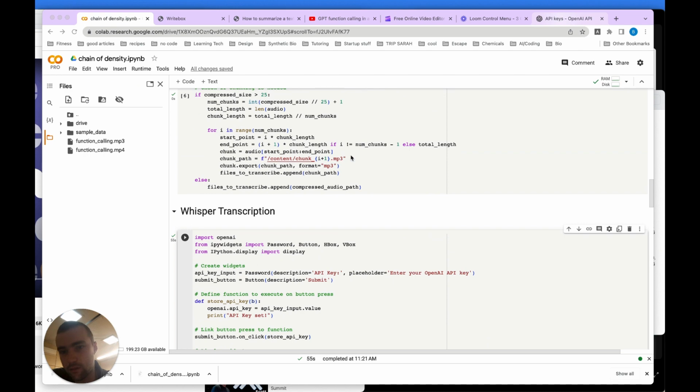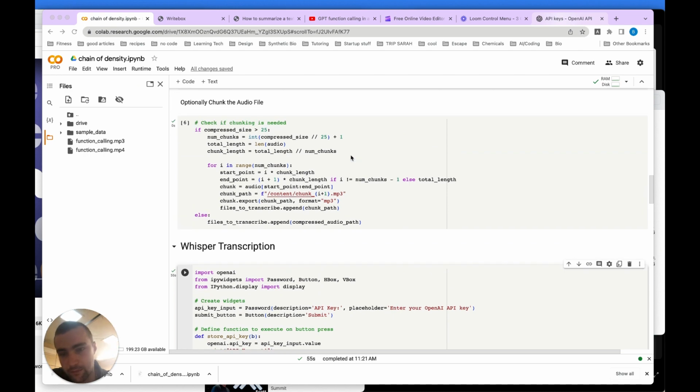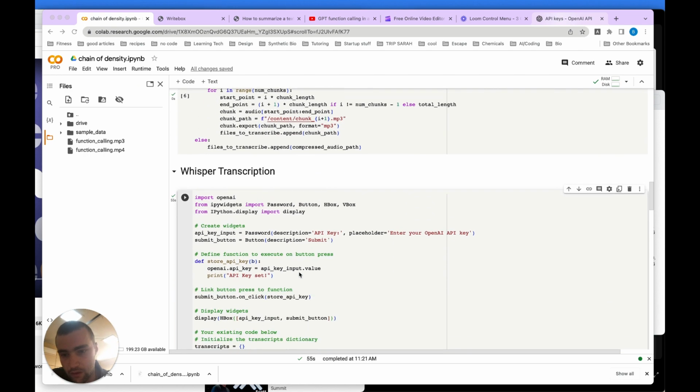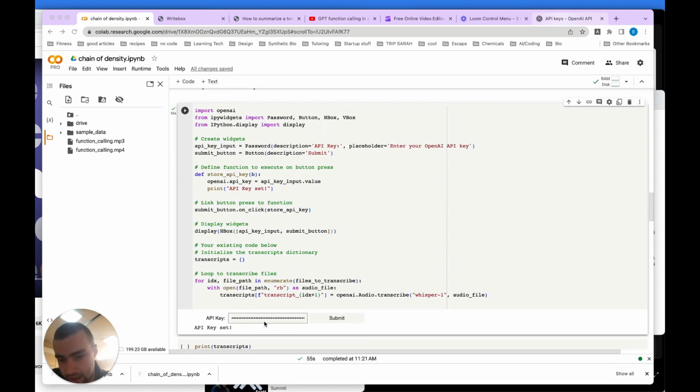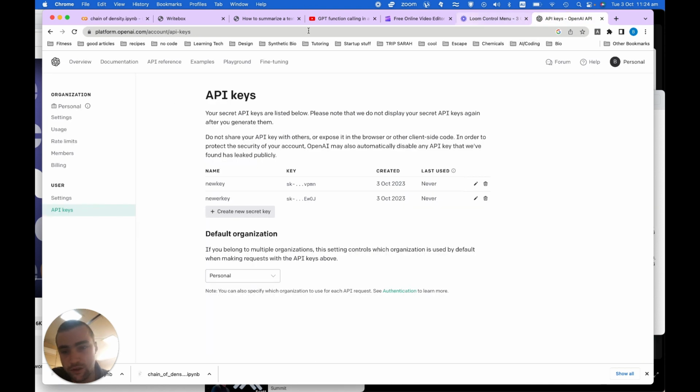Okay, so once we split the video up and compressed it if need be, we will do the Whisper transcription. So I've already put my API key in, and basically this will loop through all of the files we've got, whether it's a single file like we have, or because the file size was more than 25 megabytes, it might be some chunks. And it will ask you for your API key, which you can get from the OpenAI developer portal, which is over here.